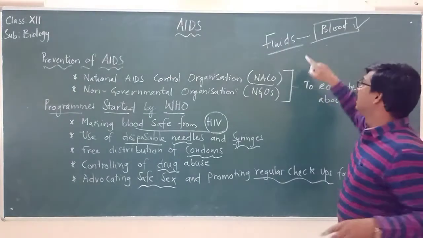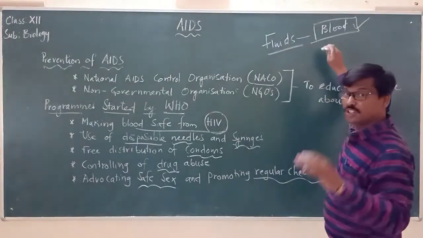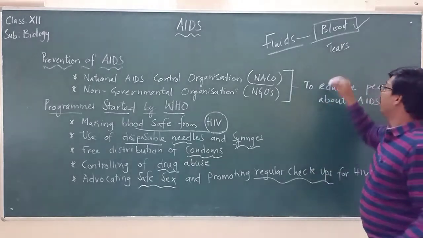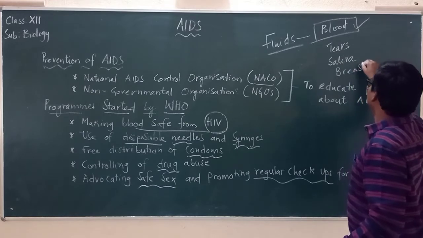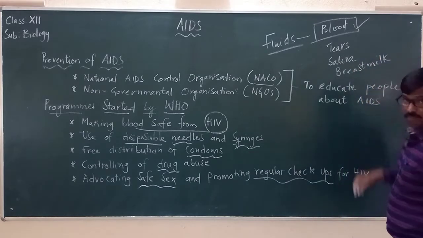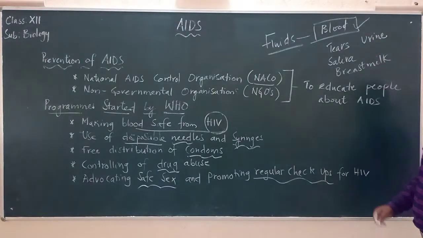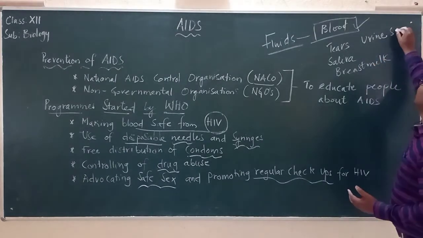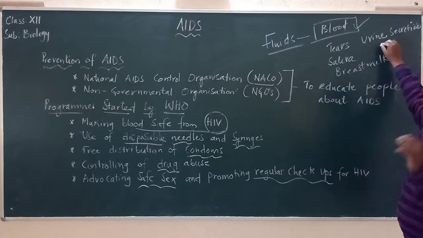But please remember, this disease-causing microbe, the HIV virus, is present not only in the blood. It is also present in the tears, in the saliva, in the breast milk of the mother, and in the urine. Urine means urine secretions, where in that part of the excretory system it may be residing. We have to keep all these in mind.